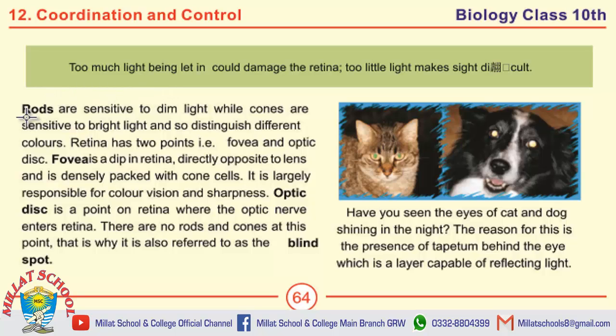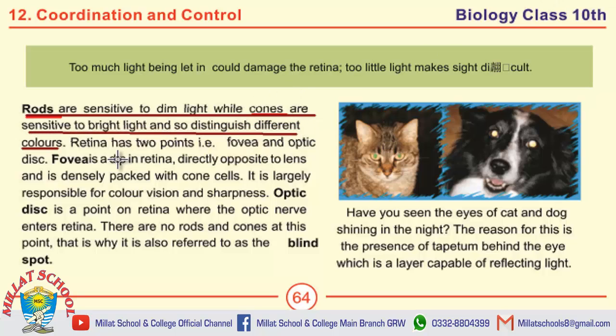First of all, the important short question is differentiate between rods and cones. This is an important short question. The answer of this question is rods are sensitive to dim light while cones are sensitive to bright light and so distinguish between different colors.